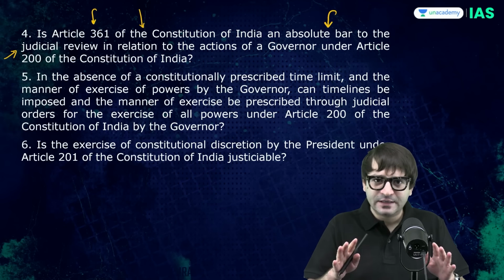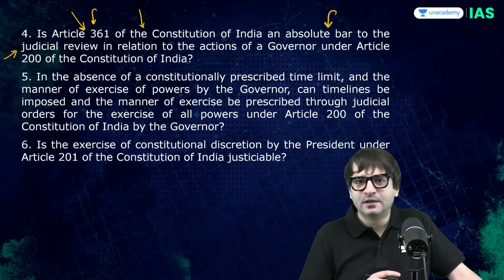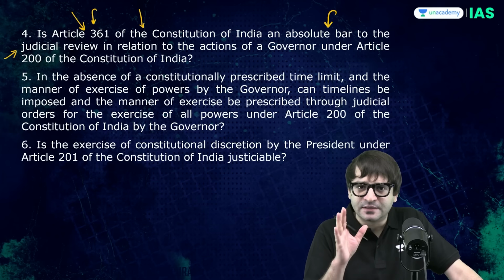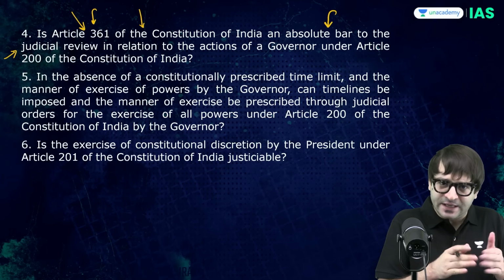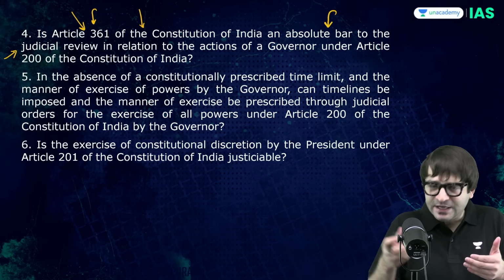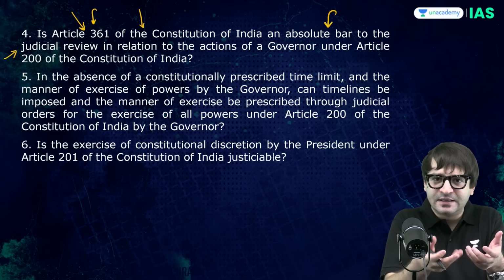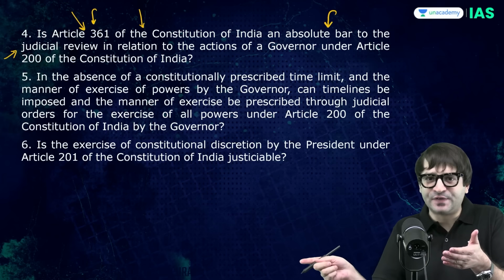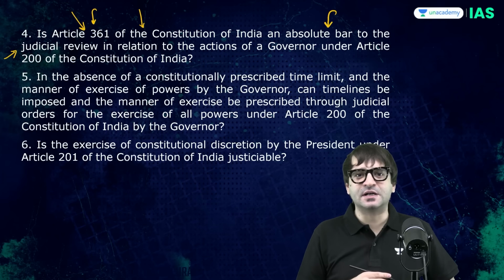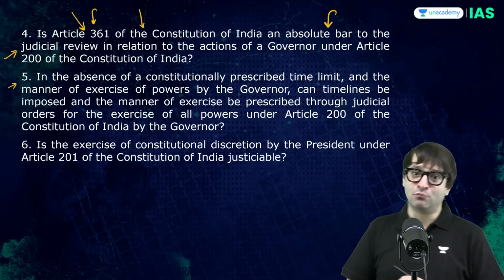Long story short, if there can be no judicial review under Article 361 on the discharge of official duties by the president or the governor, they are also discharging their duties when it comes to assent to bills. Assent to bills is also the discharge of the official duty and functions of the president and the governor. How can there then be judicial review on the decisions of the president or the governor in presence of Article 361? Please clarify.